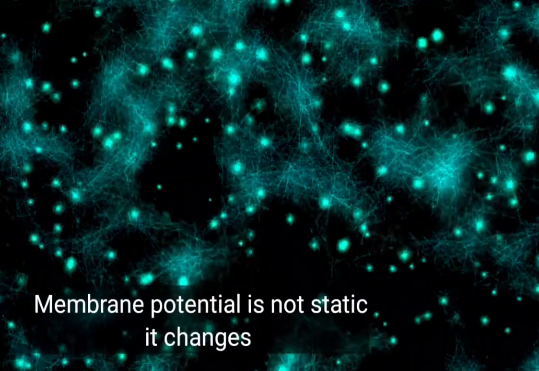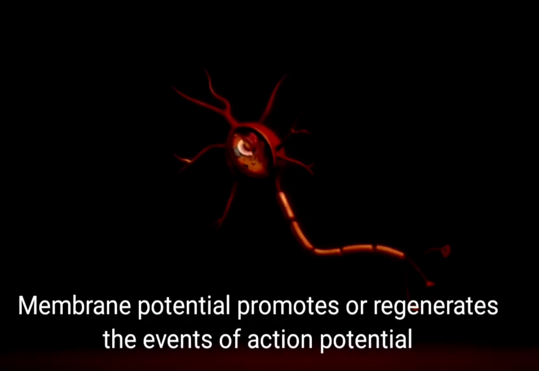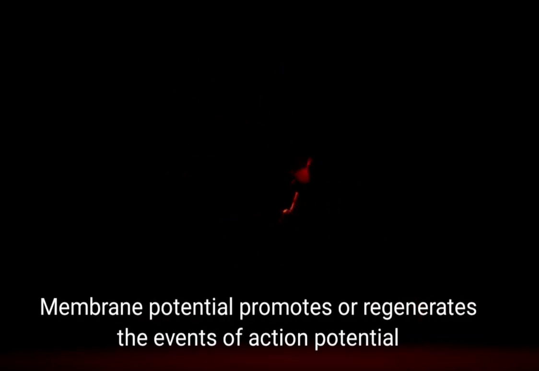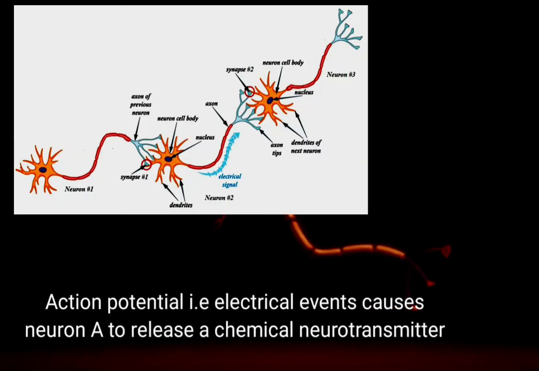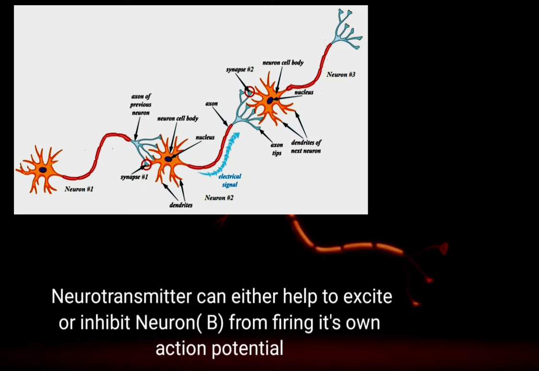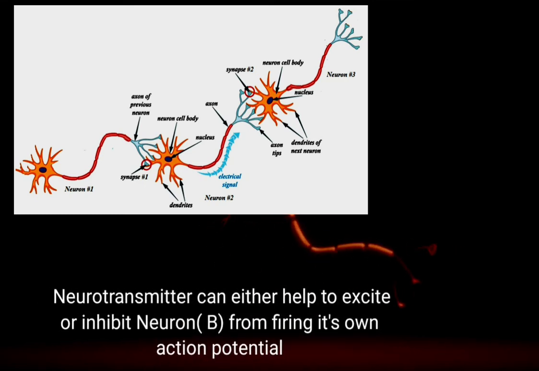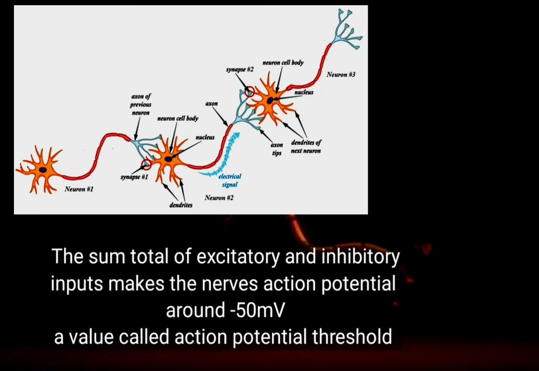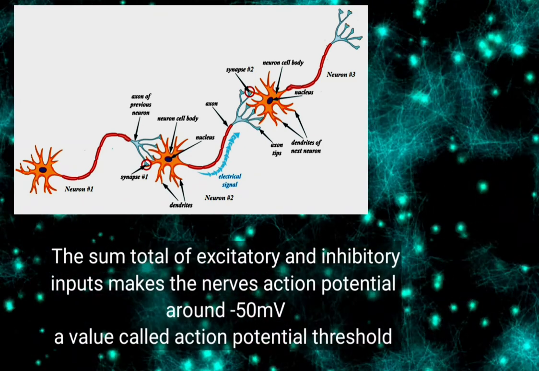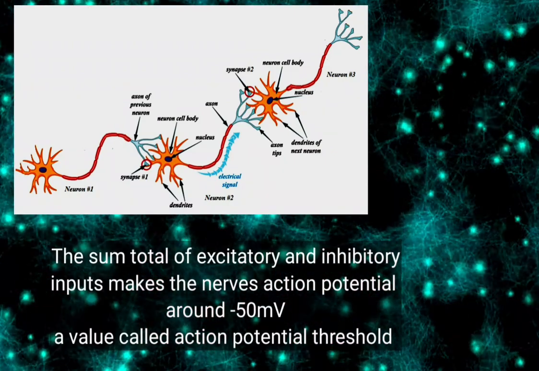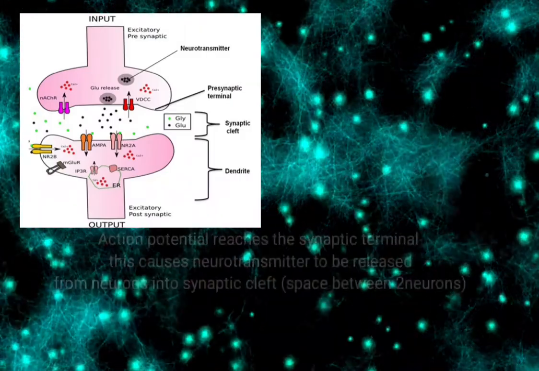Membrane potential is not static, it changes. So the membrane potential promotes or regenerates the events of action potential. Action potentials are the fundamental units of communication between neurons. An action potential, that is an electrical event, causes neuron A to release a chemical neurotransmitter. The neurotransmitter can either excite or inhibit neuron B from firing its own action potential. The sum total of excitatory and inhibitory input brings the neuron's membrane potential to around minus 50 mV, a value called the action potential threshold. So minus 50 mV is the action potential threshold.